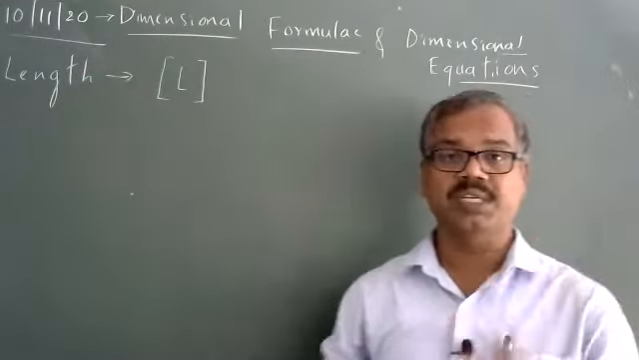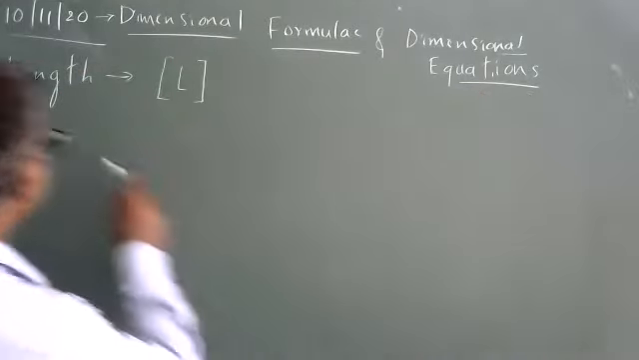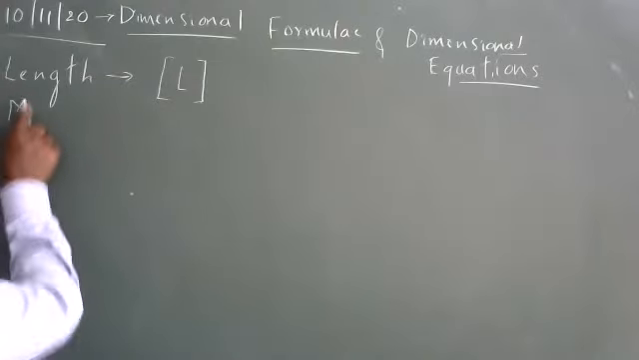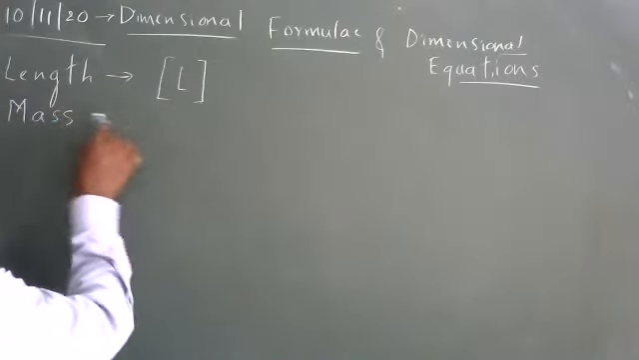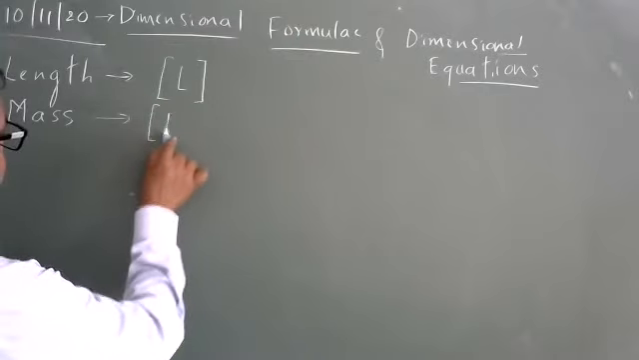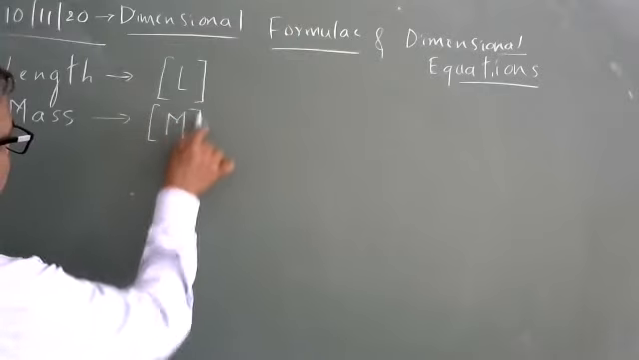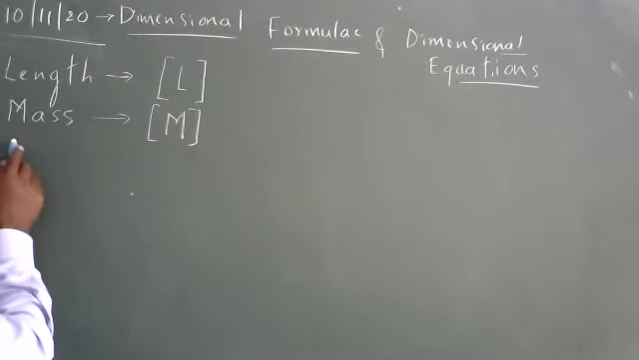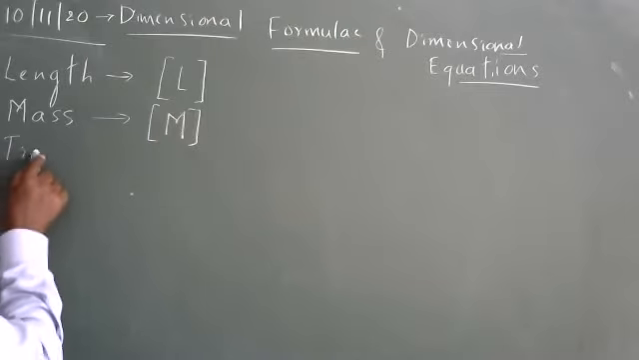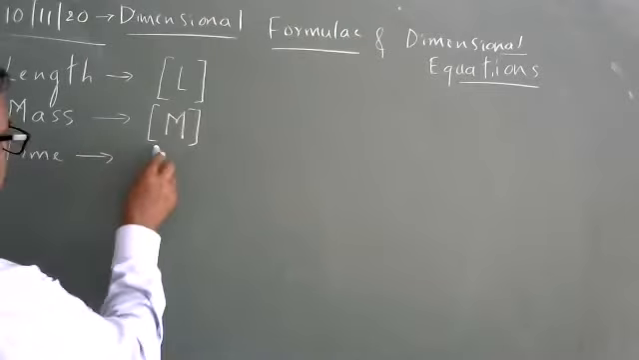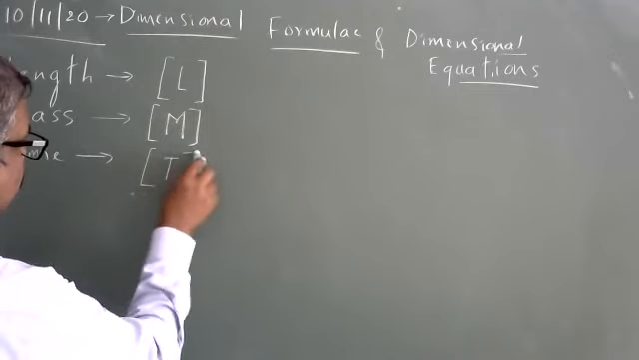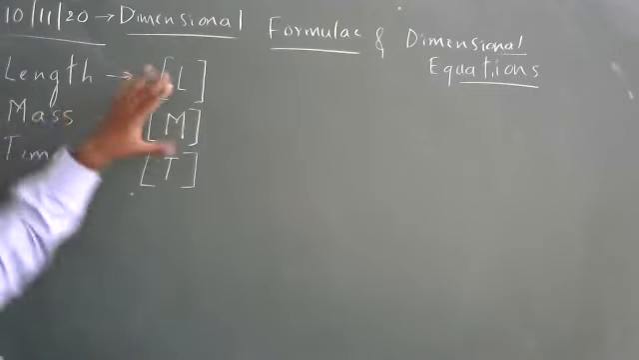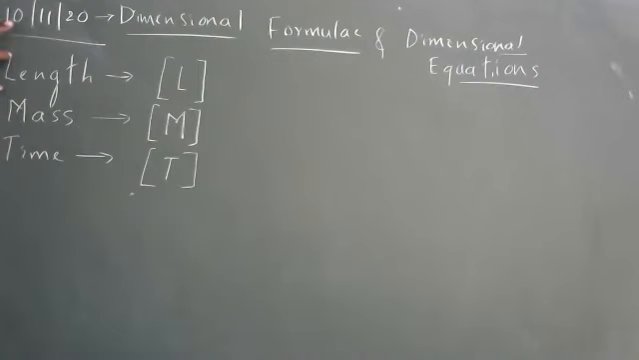L means a notation. Similarly, if somebody asks what is the dimensional formula of mass, mass is capital M. And next, time. It is T. Length is a fundamental physical quantity, mass is a fundamental physical quantity, time is a fundamental quantity.